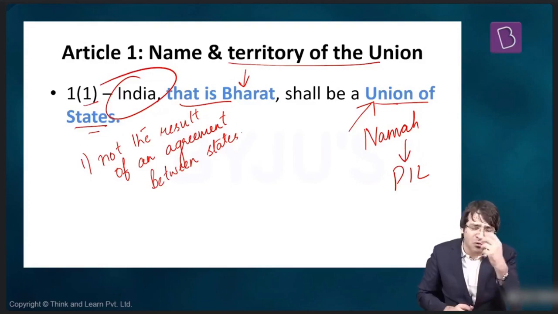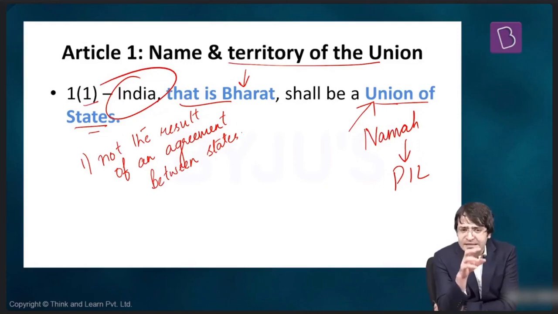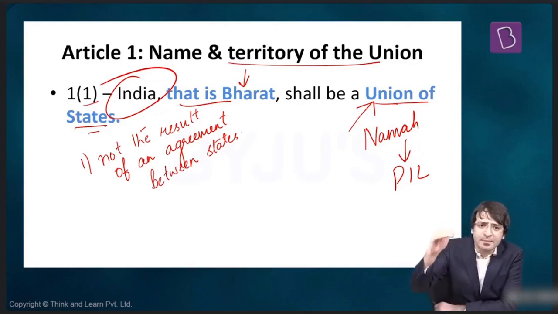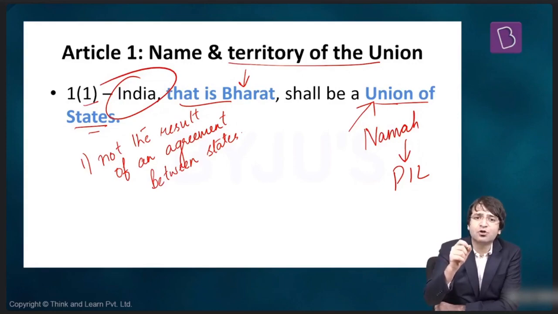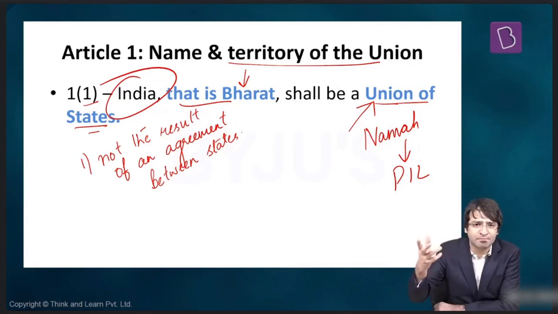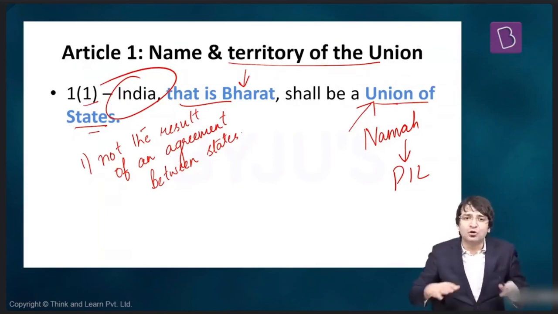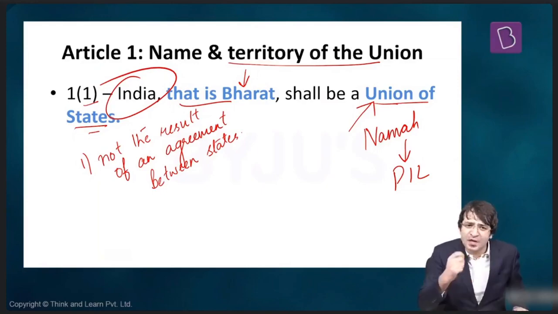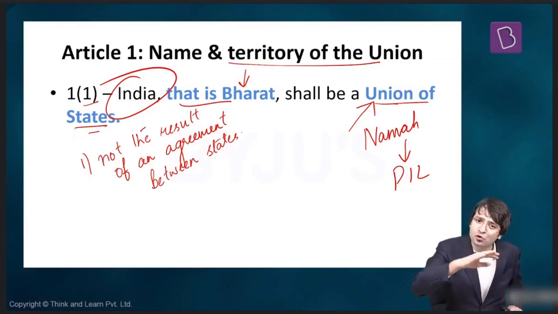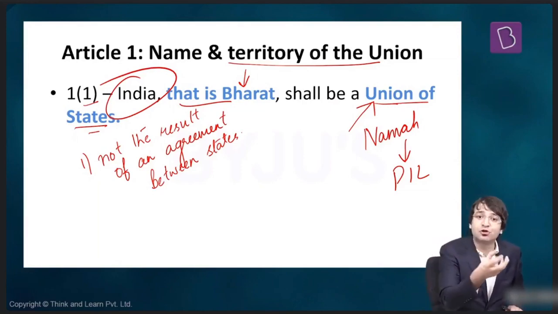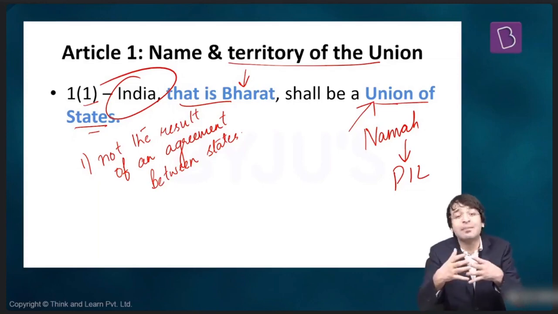But he was asked to explain more. He said, look at United States of America. If you look at United States of America, which is in Northern America, there were 13 British colonies. Primarily, these 13 areas were under the control of the British Empire, the British colonial empire. Then the people of these 13 colonies decided to revolt. They decided to launch a war for independence. That is what we call America's War for Independence. And ultimately, the British rule was overthrown. And these 13 British colonies became sovereign, they became independent.